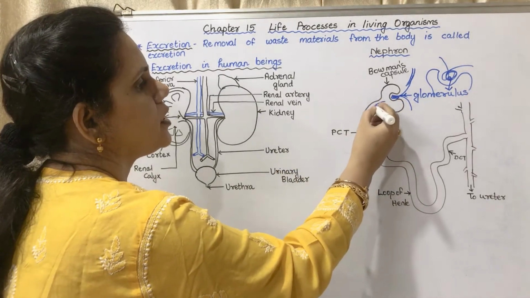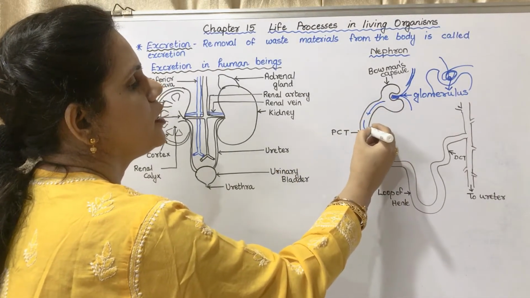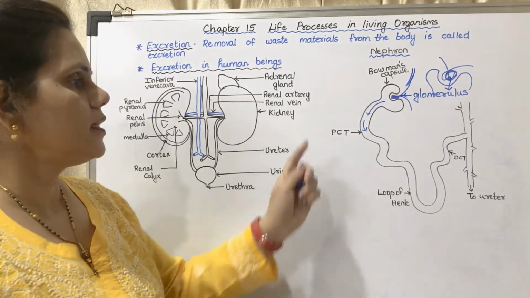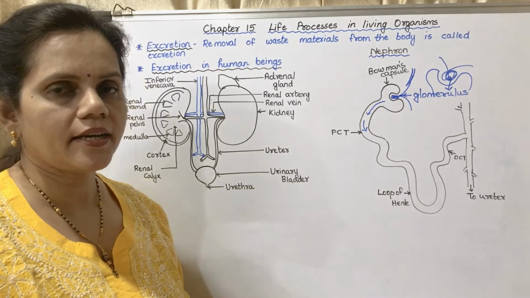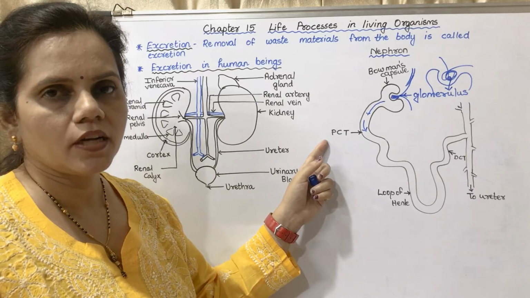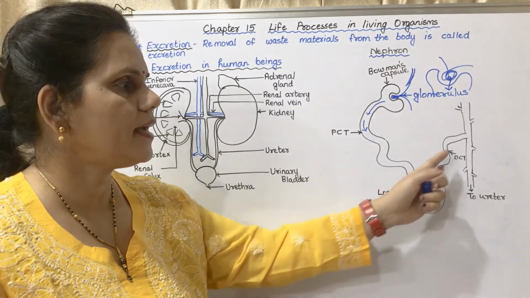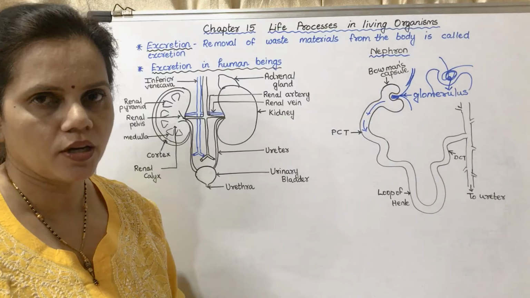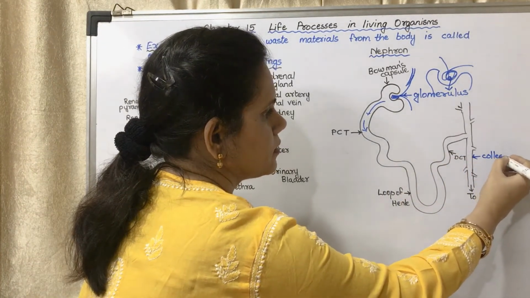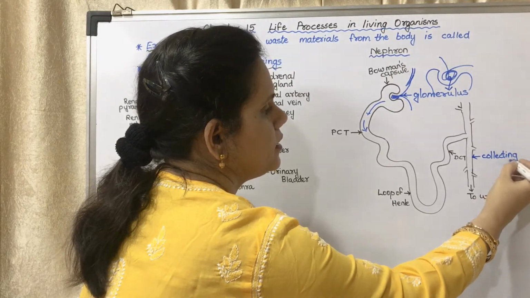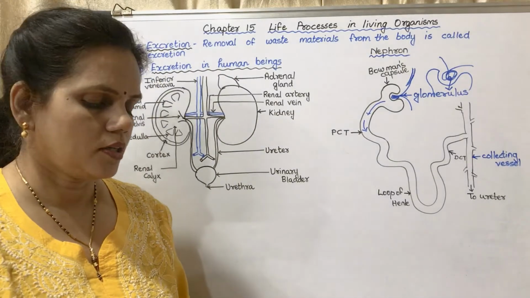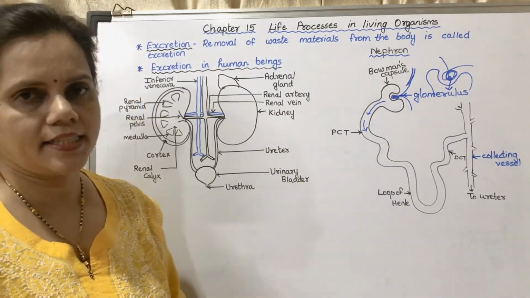From the Bowman's capsule, it passes through the tubule which is called the proximal convoluted tubule. These are the parts of a nephron, four parts basically: Bowman's capsule, proximal convoluted tubule, loop of Henle and distal convoluted tubule. And this is the collecting vessel. The collecting vessel collects the urine.